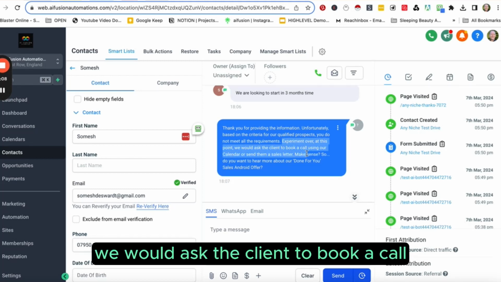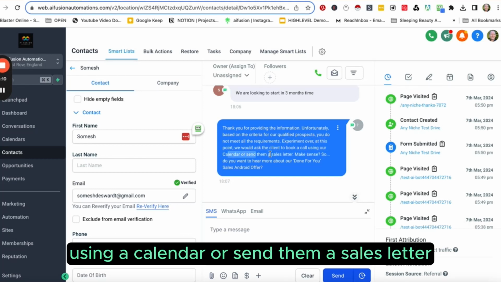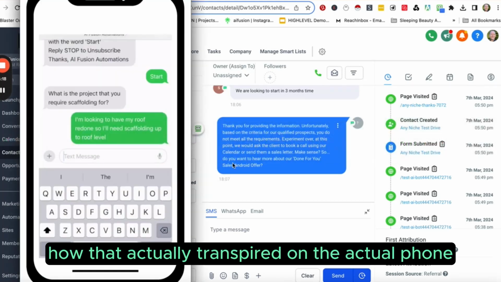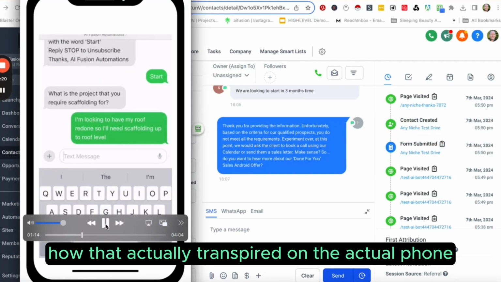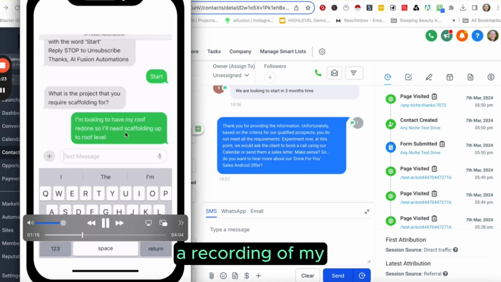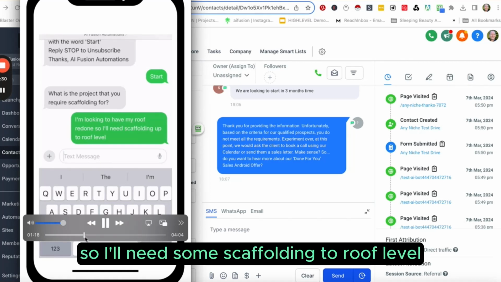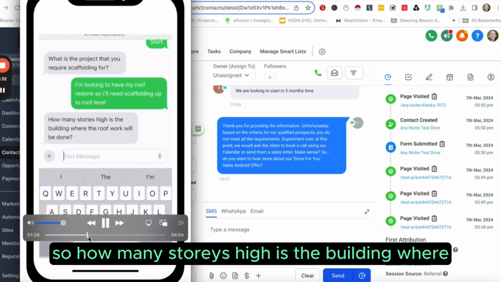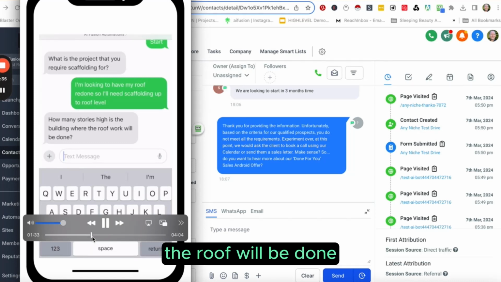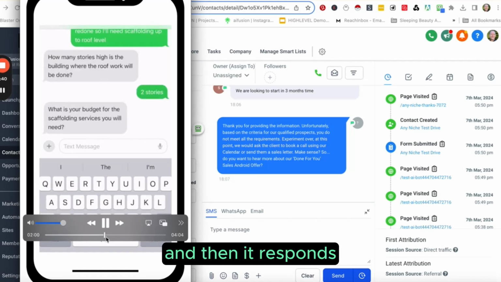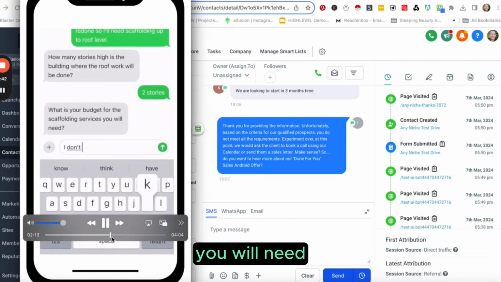At this point we would ask the client to book a call using our calendar, or send them a sales letter, or just give them a call. Makes sense. So let's show you how that actually transpired on the phone. This is a recording of my iPhone. I said I'm looking to have my roof redone, so I'll need some scaffolding to roof level. How many stories high is the building where the roof will be done? Then I say 2 stories, and it responds, what is your budget for the scaffolding services you will need?